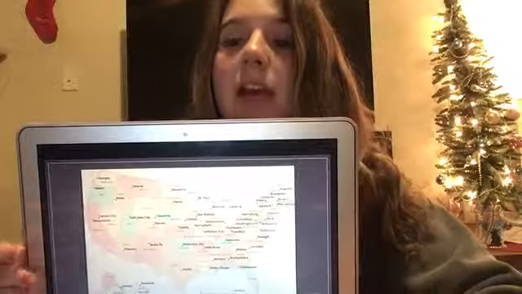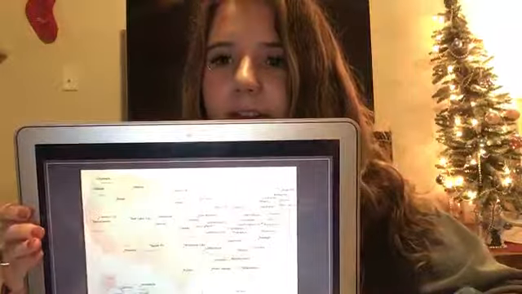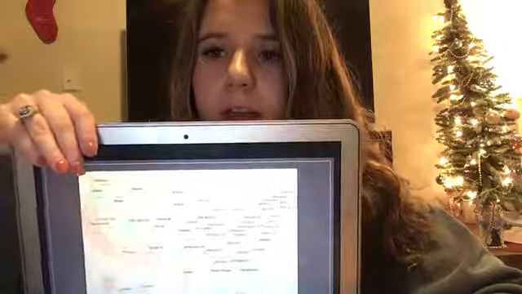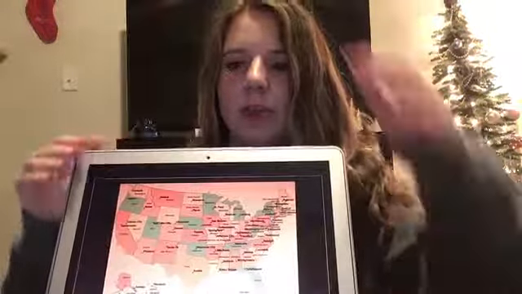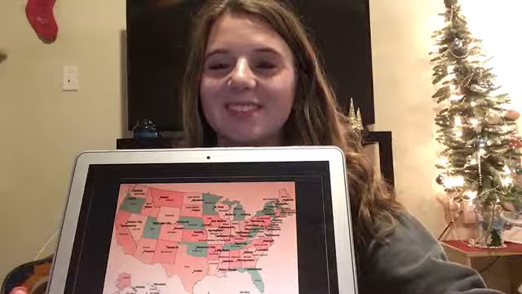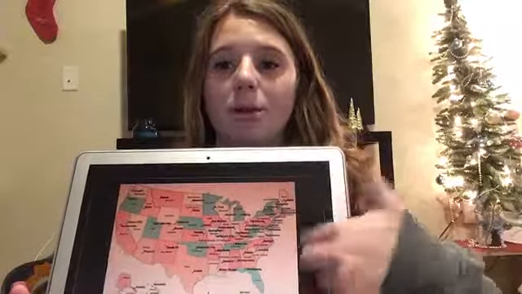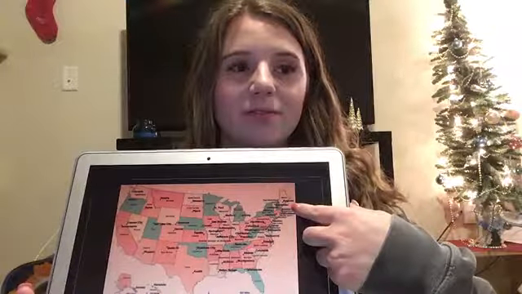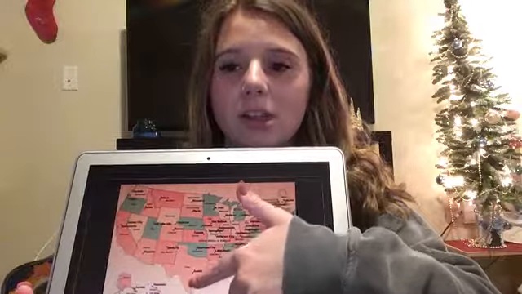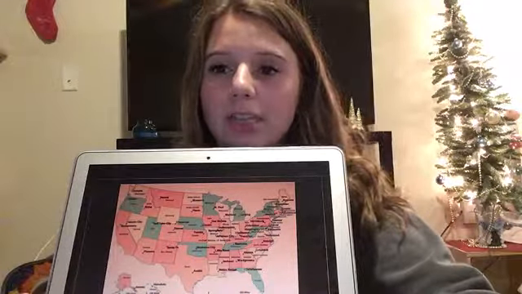All right, so again, this is going to be some review. These are all the 50 states and their capitals. Can anybody tell me what the capital of Texas is? We talked about it a little bit whenever we were going over all the capitals. Okay, so it isn't Houston, but it is Austin. So we'll talk about Austin today and some fun facts about Austin.